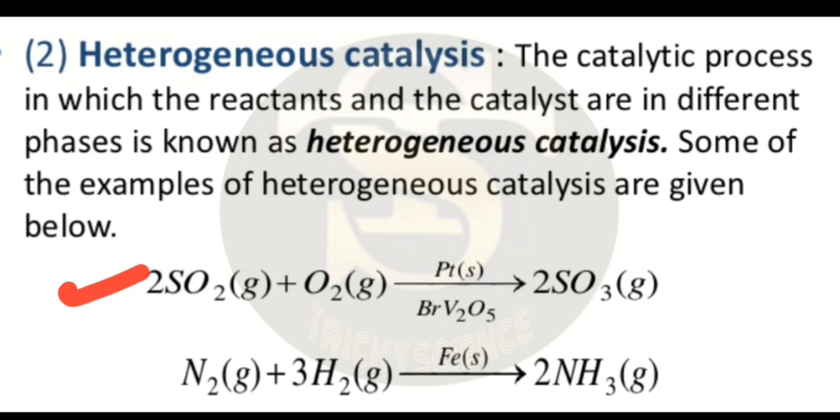Oxidation of sulfur dioxide to sulfur trioxide using platinized asbestos or vanadium pentoxide as catalyst. This reaction forms the basis of the manufacture of sulfuric acid by the contact process. So in this reaction you can see the catalyst is present in the solid state while the reactants are present in the gaseous state. Another example is the manufacture of ammonia from nitrogen and hydrogen by Haber's process using iron as catalyst.